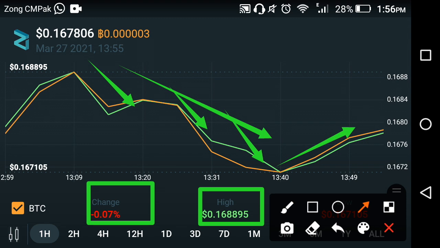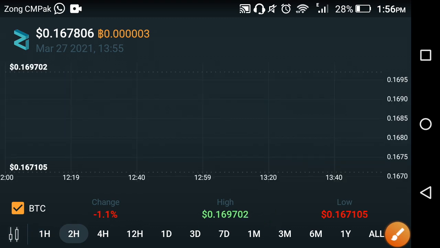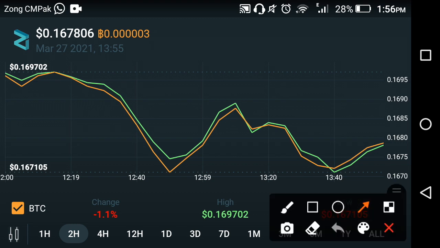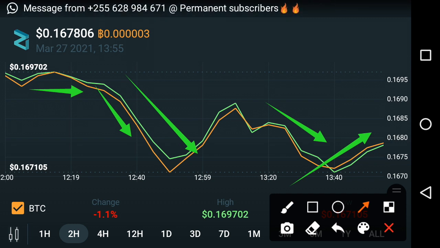Thank you so much. Now let's see the live price prediction of the previous 2 hours, what's going on in the previous 2 hours of Zilliqa cryptocurrency. As I said, after a great fall they start jumping upward. As you can see here, the dumping time, the falling of Zilliqa cryptocurrency. After a great fall they start jumping upward. So it's the best time to buy Zilliqa cryptocurrency and make a good profit in the cryptocurrency market.